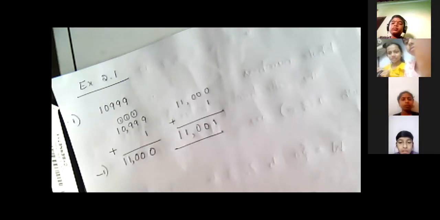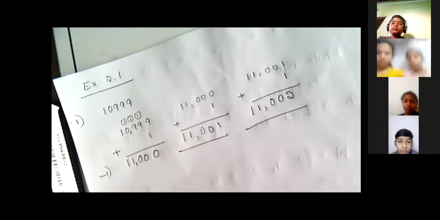Yes. So they have given 10,999, and we have to write the 3 next natural numbers. The next number is 11,000. After 11,000 comes 11,001. Can you guess the next number? After 11,001? Yes, very good. 11,002.